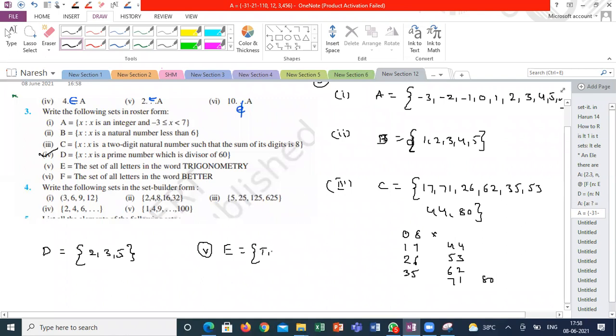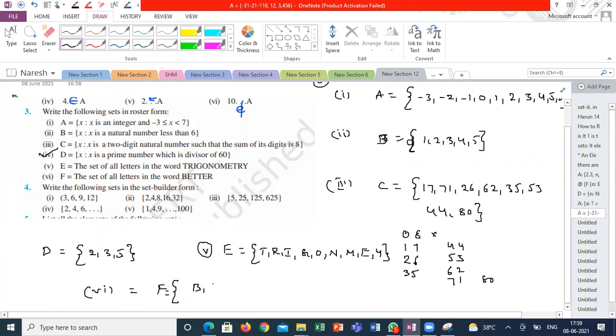T, R, I, G, O, N. M, Y. O is repeated, no need to write one more time. M, Y, sir. E is repeated. No, E is also not repeated. T is repeated, R is repeated, and Y. Am I right? Yes, sir. So the last one. Who is going to give the last one? Can I, sir? Anyone? Yes.